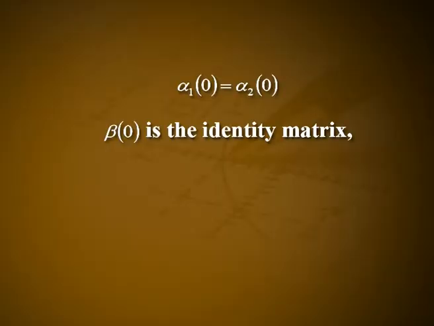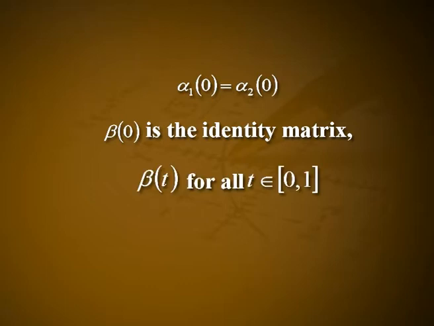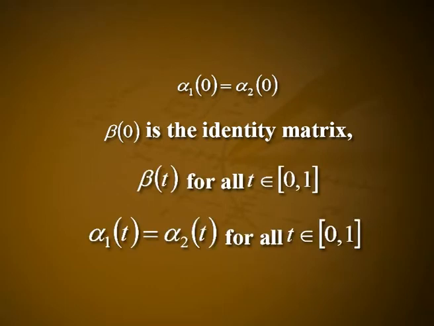Since alpha 1 of 0 is equal to alpha 2 of 0, beta 0 is the identity matrix and therefore so is beta of t for all t in the closed interval [0,1].